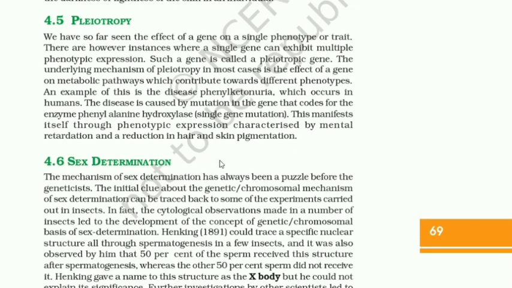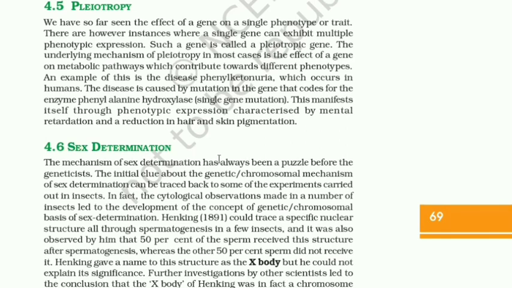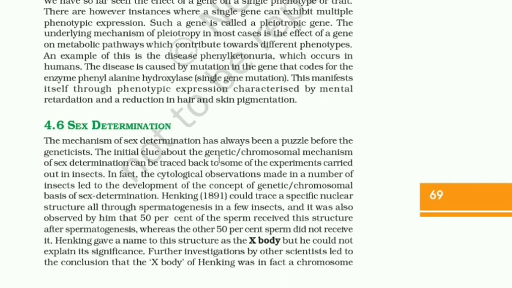4.5 Pleiotropy. We have so far seen the effect of a gene on a single phenotype or trait. There are, however, instances where a single gene can exhibit multiple phenotypic expressions. Such a gene is called a pleiotropic gene. The underlying mechanism of pleiotropy, in most cases, is the effect of a gene on metabolic pathways which contribute towards different phenotypes. An example of this is the disease phenylketonuria, which occurs in humans.